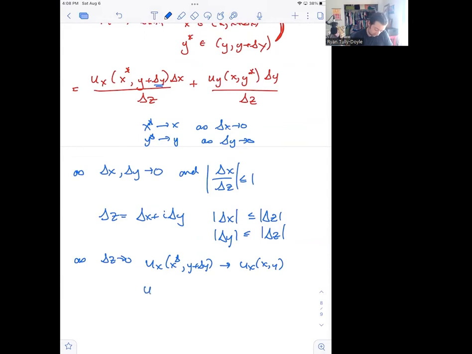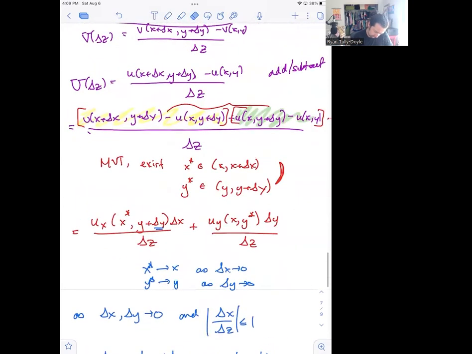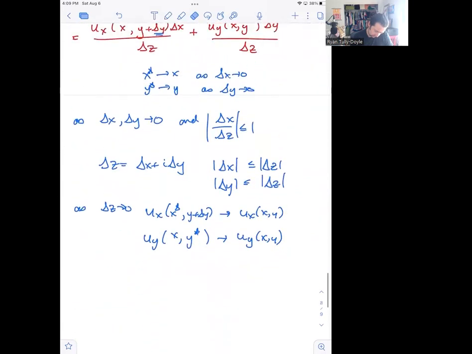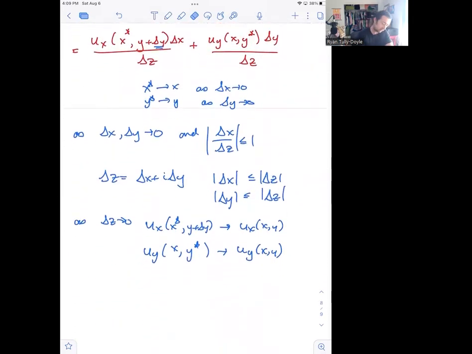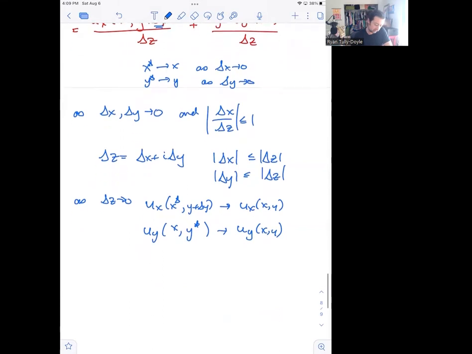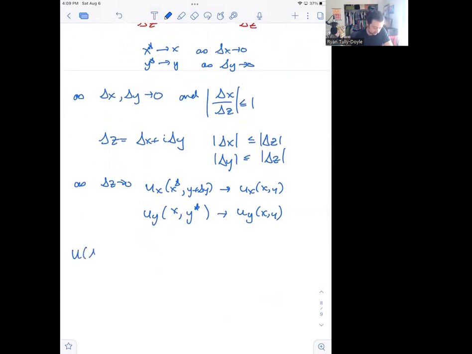And that uy of x comma y star must approach uy of x y. Sorry, this is supposed to be v. No, this uy is correct. Have I accidentally written u for v? Nope. We're good. Okay. So the conclusion is that we can write that u of delta z, in the limit, ends up approaching ux of x y.